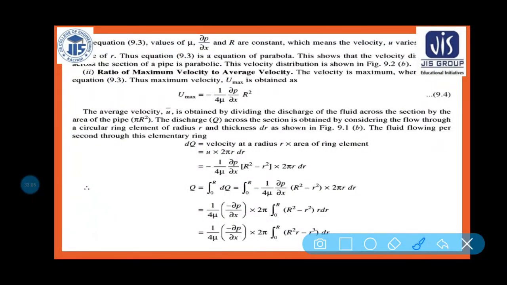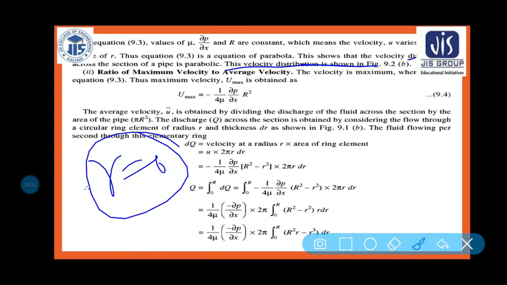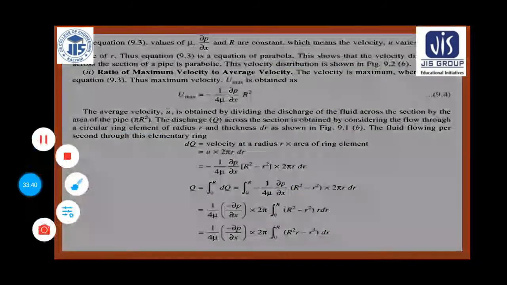So if this velocity distribution is clear, then come to the next topic, that is the ratio of maximum velocity to the average velocity. How can we find out the ratio of maximum velocity to the average velocity? You know that the velocity is maximum when r is equal to 0, because the parabolic line is like this. So when r is equal to 0, then maximum velocity will occur.